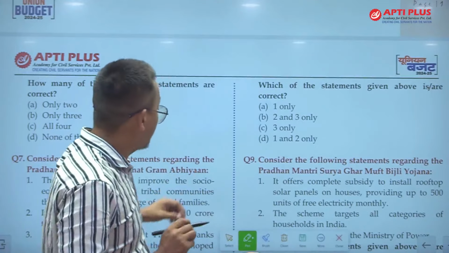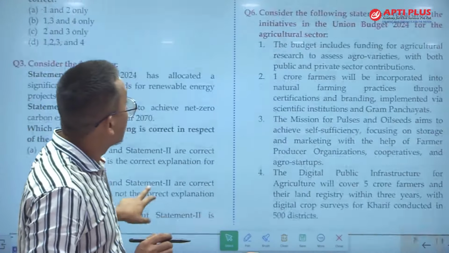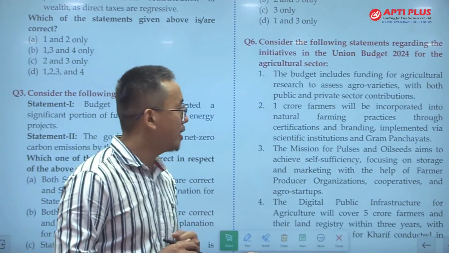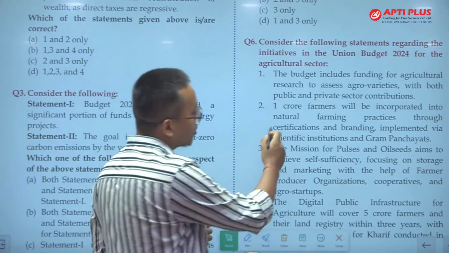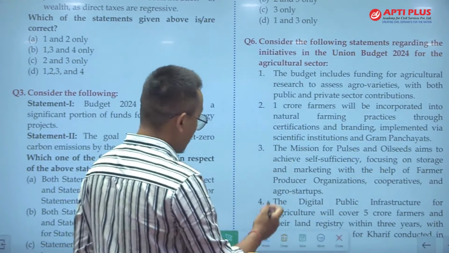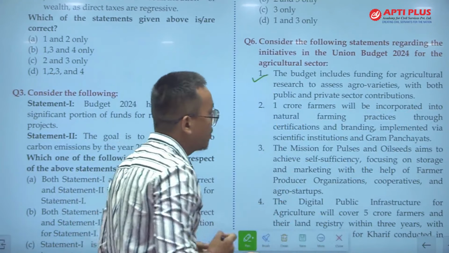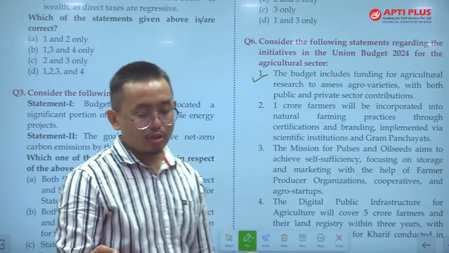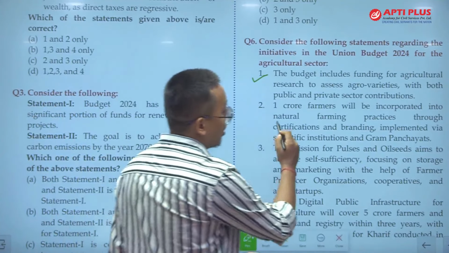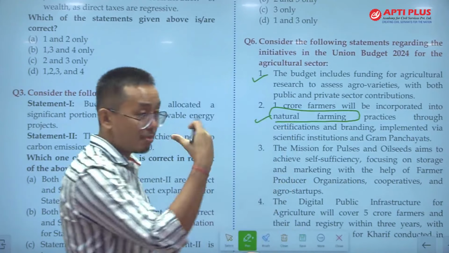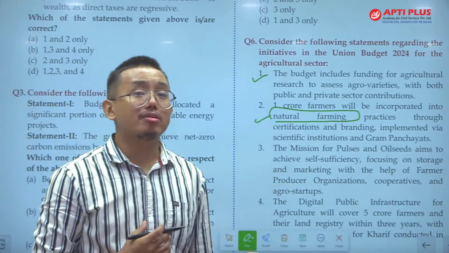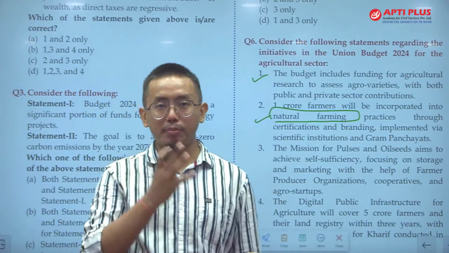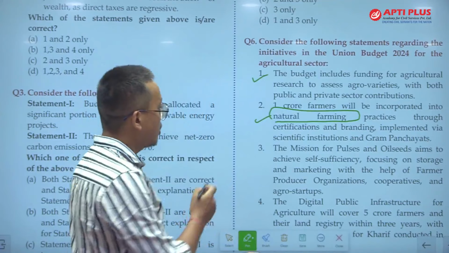ठीक है, so if you see this statement, the budget includes funding for agricultural research to assess agri varieties for both public and private sector. ठीक है. The budget focuses on both private and public sector. So statement 1 is correct. This is correct. ठीक है. 1 crore farmers will be benefited. ठीक है. This is again correct. The budget aims to incorporate 1 crore farmers into natural farming practices. ठीक है. So natural farming is being promoted in India. So what is natural farming? Natural farming means promoting farming in India without the use of chemical fertilizers. ठीक है. So this is again correct.